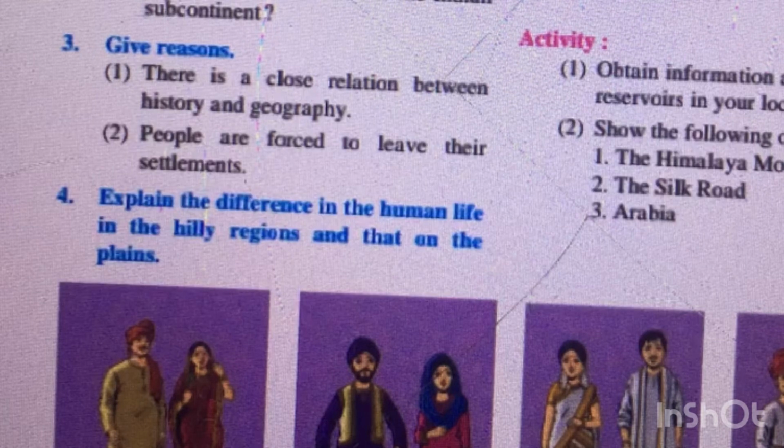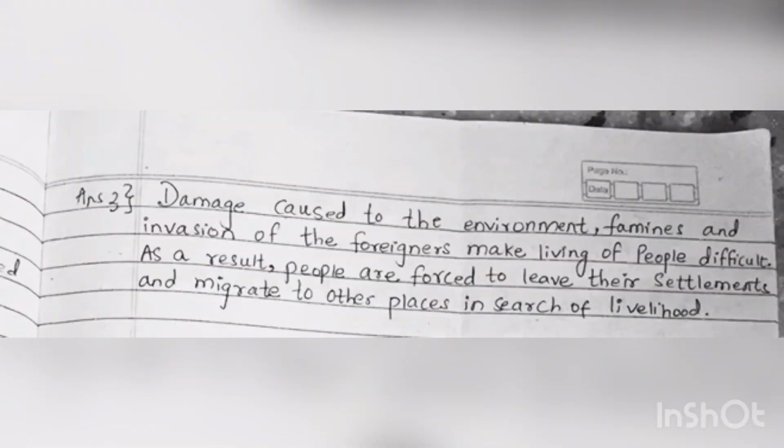Next question. People are forced to leave their settlements. Answer. Damage caused to the environment, famines and invasion of foreigners make the living of people difficult. As a result, people are forced to leave their settlements and migrate to other places in search of livelihood.